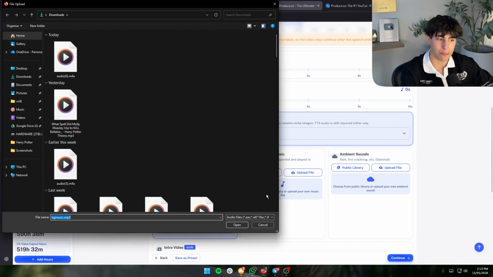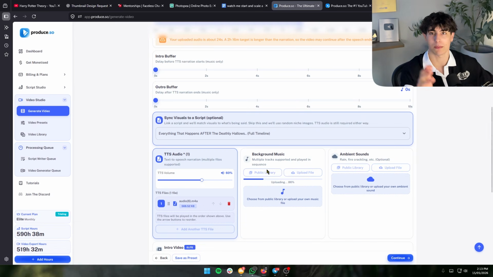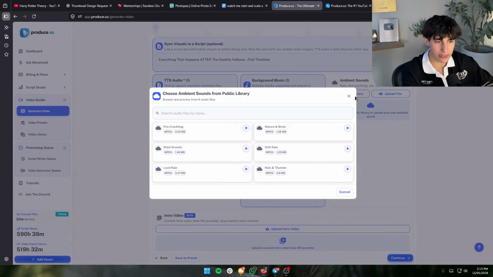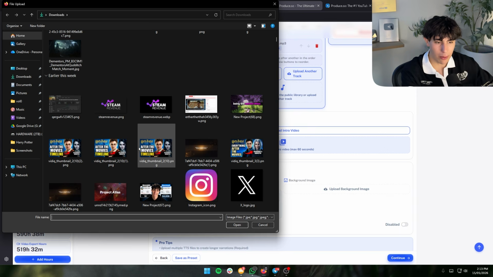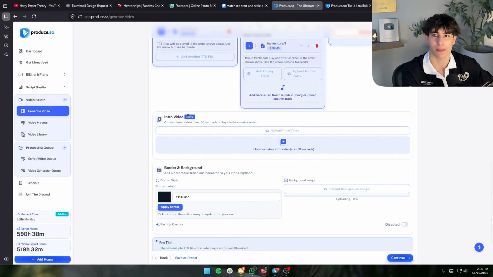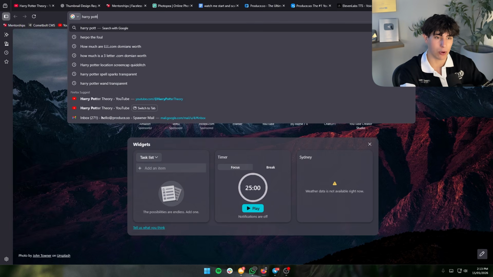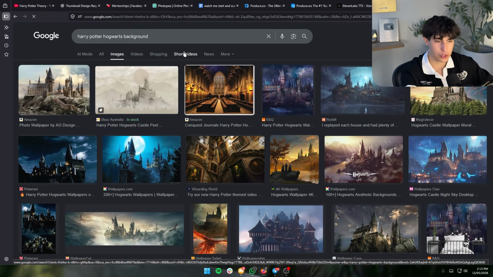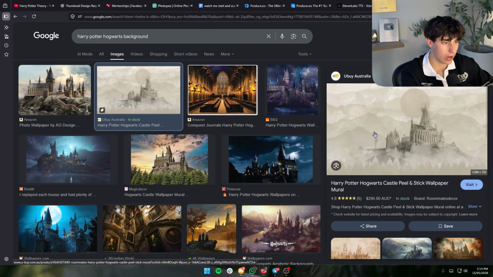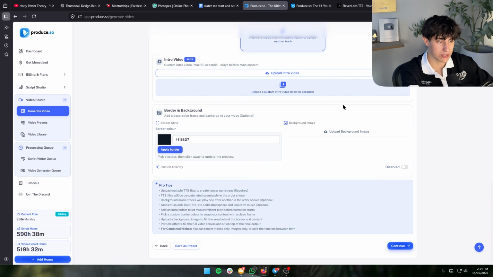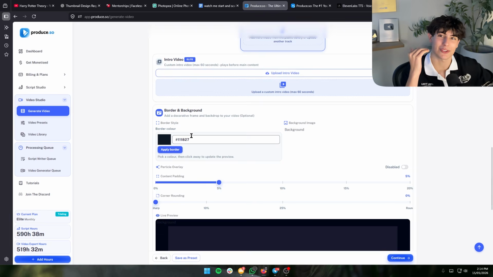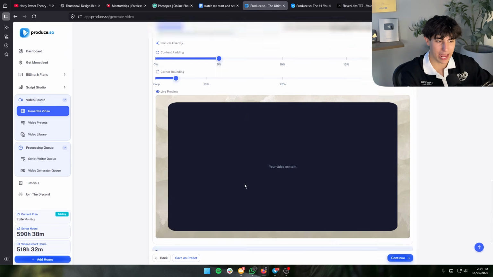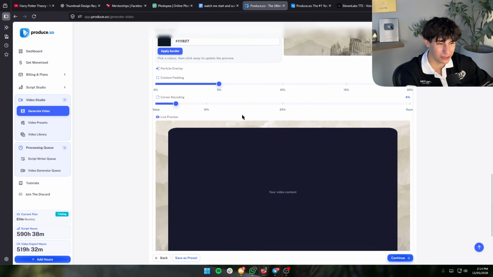Now we want to upload our music, or we can use from Produce's public music library that's all copyright free. Then we'll choose to have maybe some fire sounds and then our background images. Now, I'm going to go ahead and just use a random Harry Potter background image. So we'll look up Harry Potter Hogwarts background and we'll just grab one that honestly looks quite nice. Let's go ahead and grab this one here. And we'll simply go ahead and upload that background image directly inside of Produce, and now it's going to use that going forward.